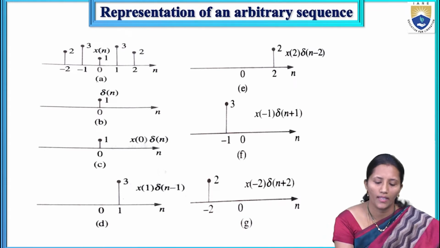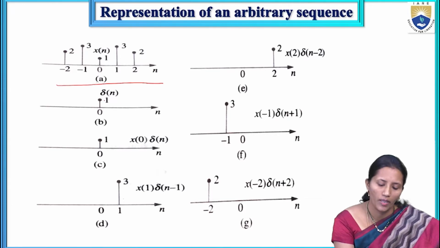So for example, I am taking a sample sequence x(n), where at n equal to 0 the amplitude is 1, for n equal to 1 it is 3, and for n equal to 2 the amplitude is 1. For n equal to -1, the amplitude is 3, and for n equal to -2, the amplitude is 2.